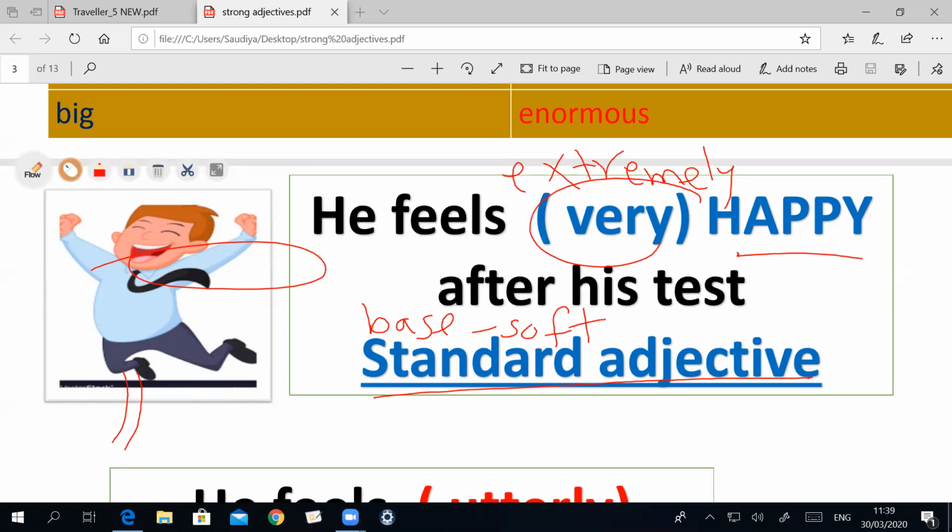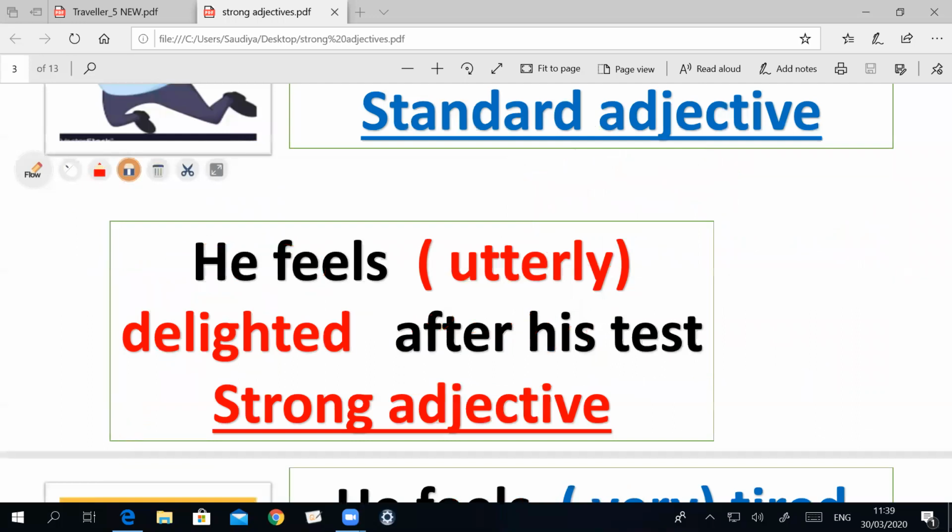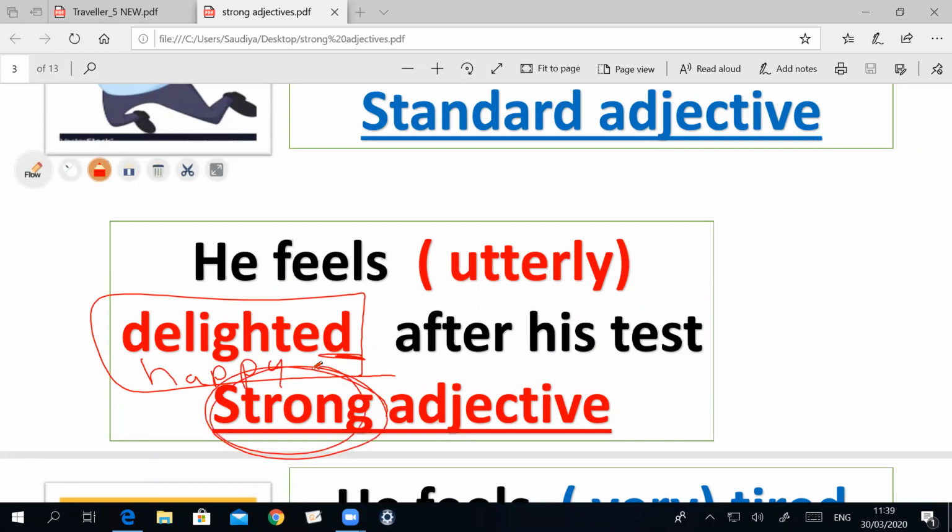The next one. Yes, we can describe this person using the word delighted. Delighted, the same as happy. But delighted, as you see, is a strong adjective. So we use the adverb utterly.